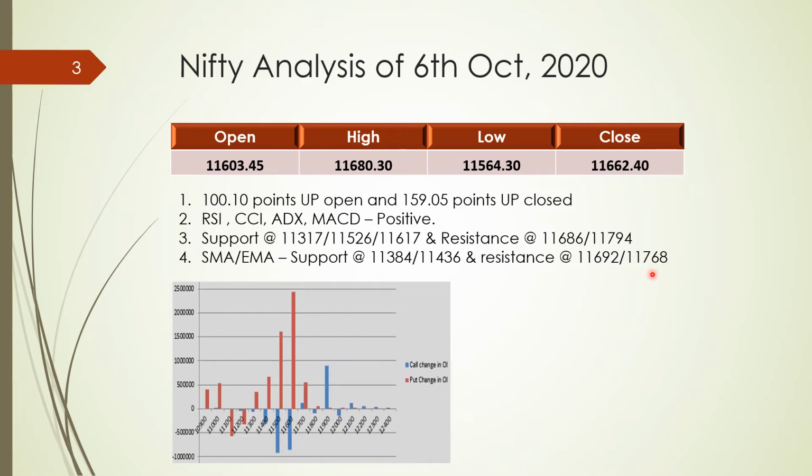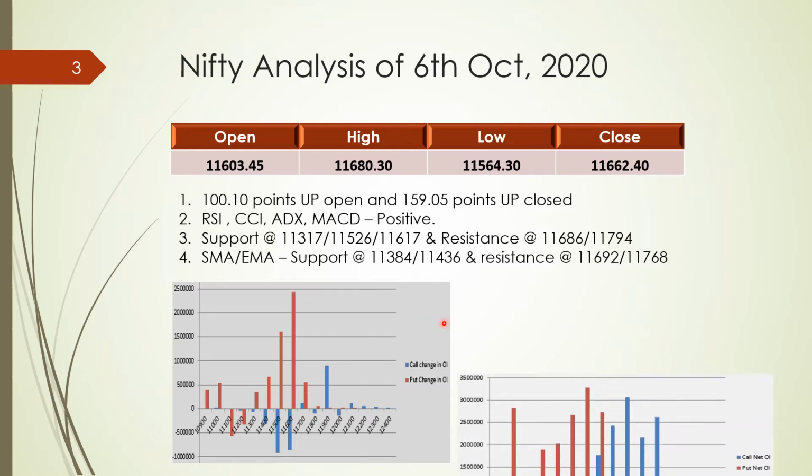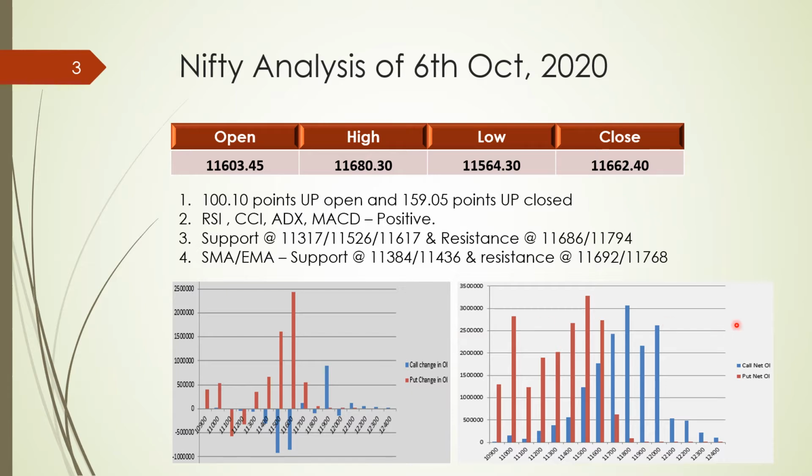From the change in open interest perspective, 11,500 and 11,600 call unwinding was observed today, and the change in open interest of 11,600 put was the highest today. From the net open interest perspective, the highest put open interest is at 11,500, and the second highest at 11,000. But for call open interest, the maximum is at 11,800 and the second most at 12,000.